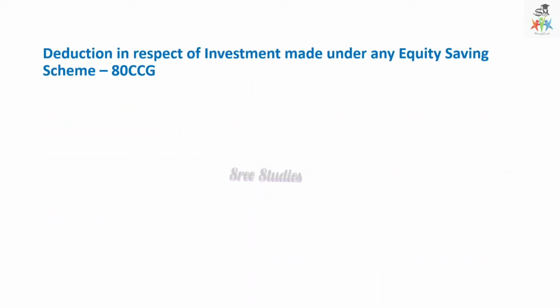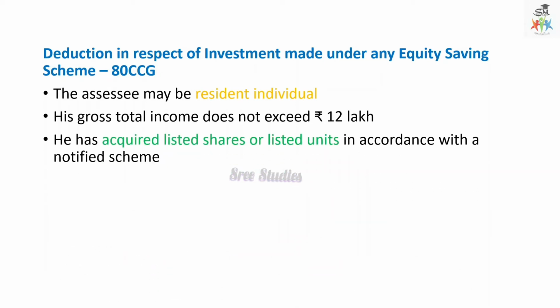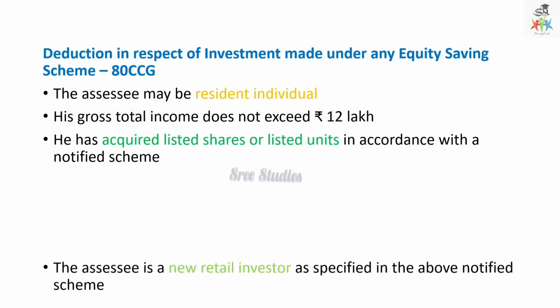Let us see the next one, which is deduction in respect of investment made under the equity savings scheme, 80CCG. The assessee may be a resident individual. Then the gross total income should not exceed 12 lakh, and he has acquired the listed shares or listed units in accordance with the notified scheme.